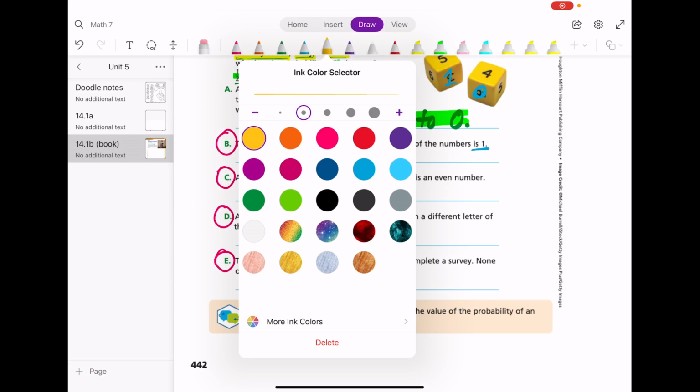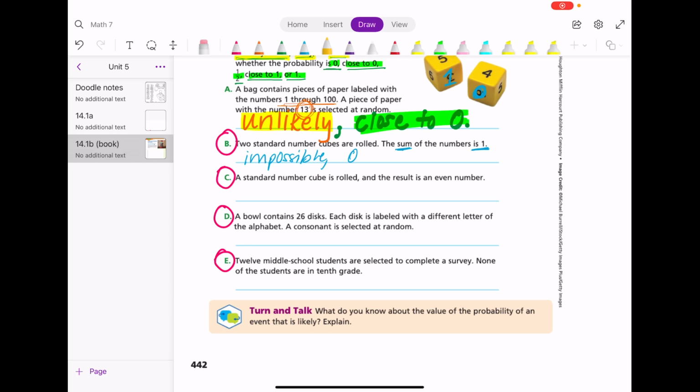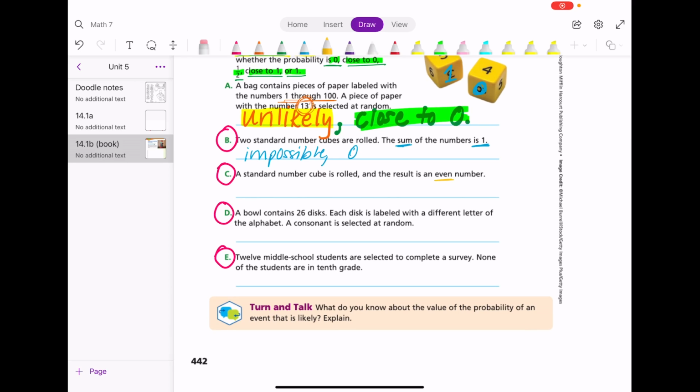For letter C, a number cube is rolled, and the result is an even number. So we're just rolling 1 dice. The result is an even number. So the even numbers I could have are 2, 4, or 6. And there are 6 different numbers that I could have rolled. So half of them are even. So this is as likely as not. You could have said 1/2, or 50%, or 0.5.